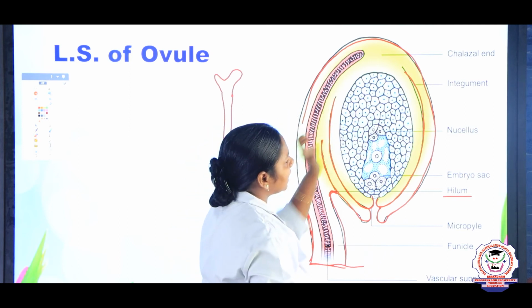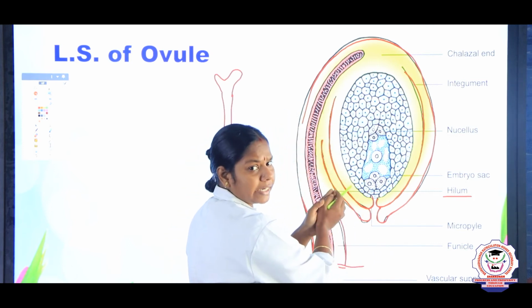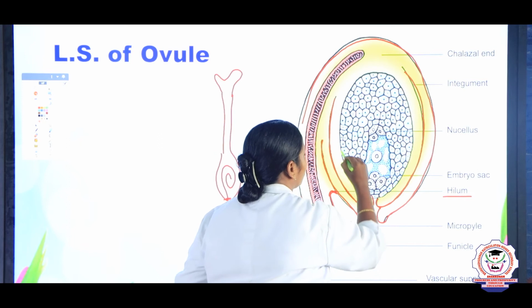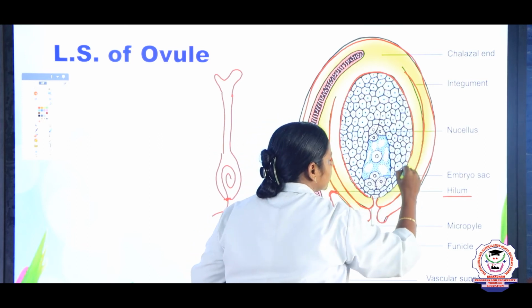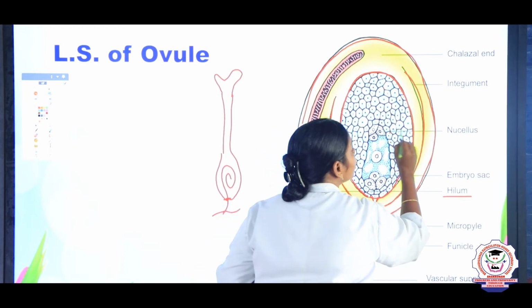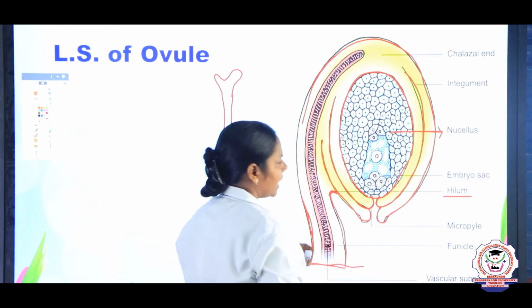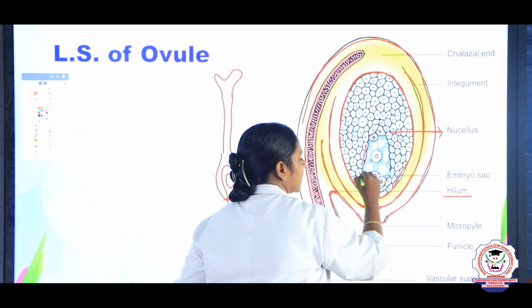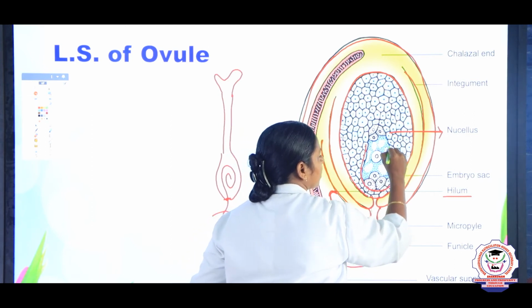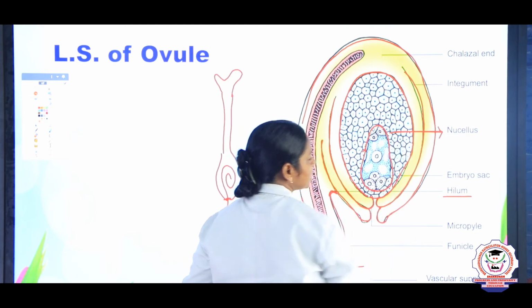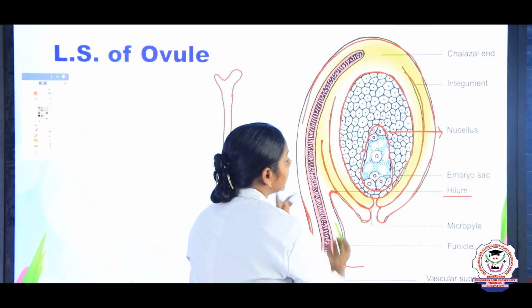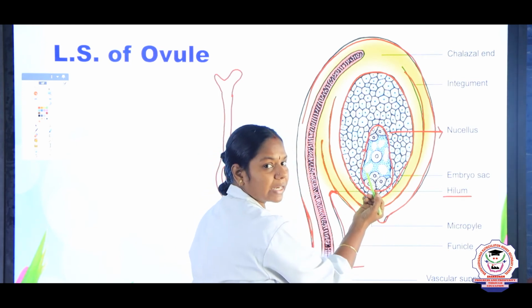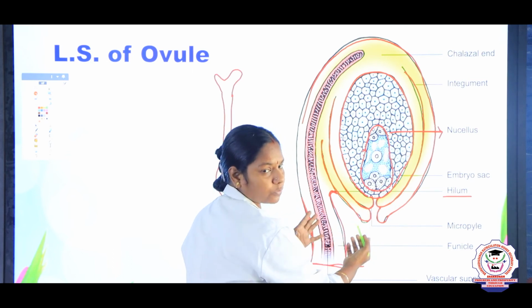And inside the integument there is a tissue called nucellus. What is this tissue, children? This tissue we call nucellus, right? And in the nucellus we can see the embryo sac. And here there is an opening through which the pollen tube enters, through which the male gamete enters into the female, that is, the ovule.